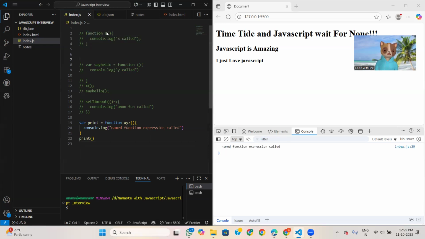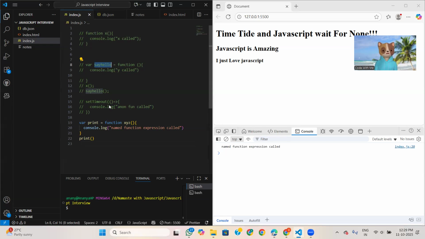keyword, and here we declare a function with some name. Here we are not giving the function any name, but we are assigning it to a variable. In the third scenario we are neither writing the function keyword nor giving a name, that is an anonymous function.